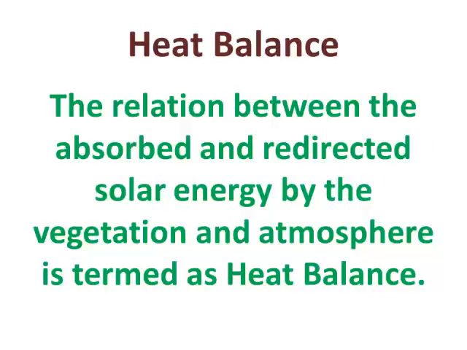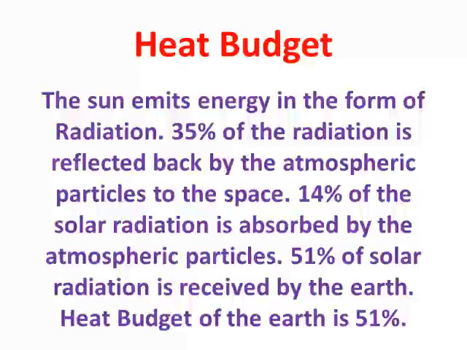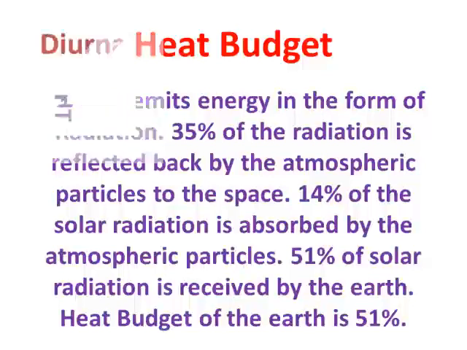Heat balance. The relation between the absorbed and redirected solar energy by the vegetation and atmosphere is termed as heat balance. Heat budget. The sun emits energy in the form of radiation. 35% of the radiation is reflected back by the atmospheric particles to the space. 14% of the solar radiation is absorbed by the atmospheric particles. 51% of solar radiation is received by the Earth. Heat budget of the Earth is 51%.